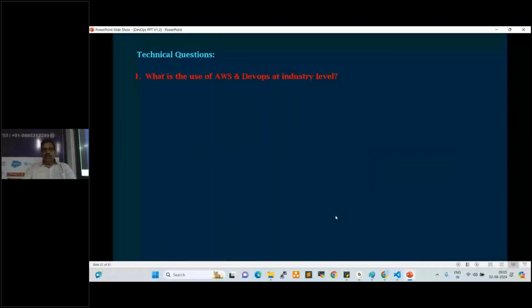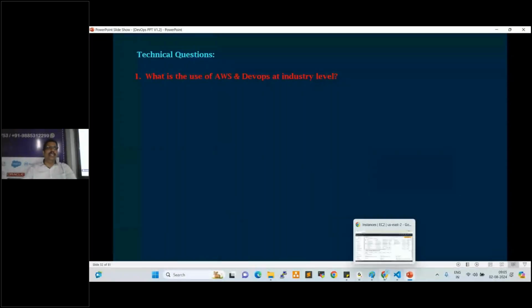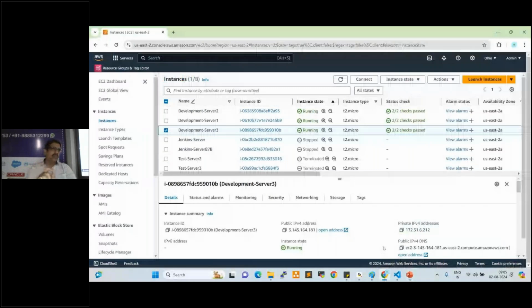In the AWS console, on the fly, within a minute, we can create n number of servers, not only one server, not only 10 servers, not only 100 servers, 1,000 servers also we can create within a minute by a single click with all configurations, all packages, everything, right? Which is nothing but on-demand infrastructure. What is on-demand, anyone? Instantly, immediately, right? Whenever we get a requirement from the client or project team, within a minute we can create whatever they require, which is nothing but on demand.